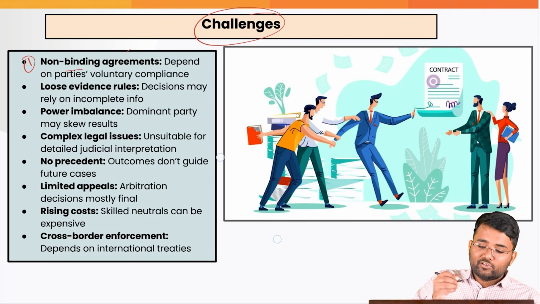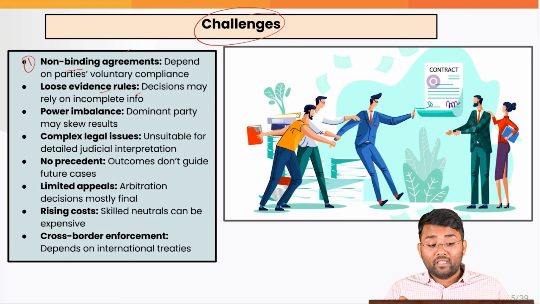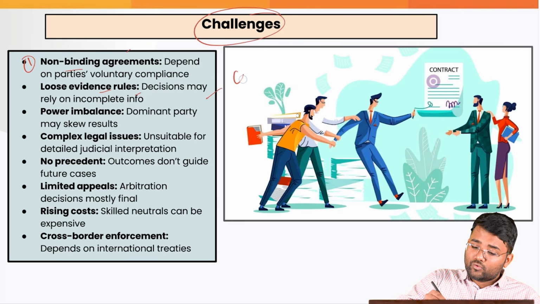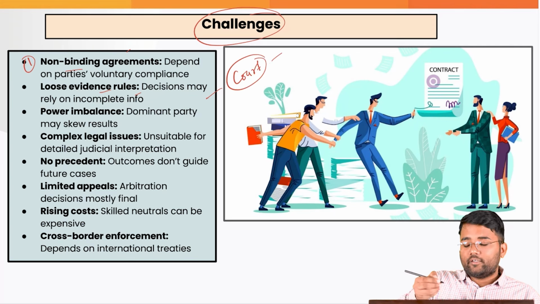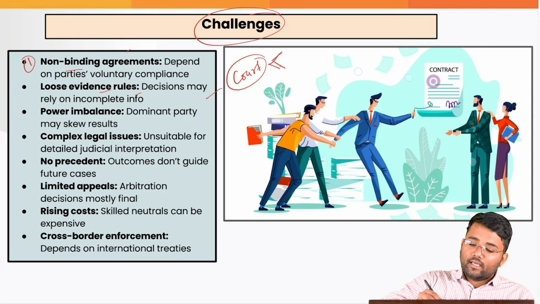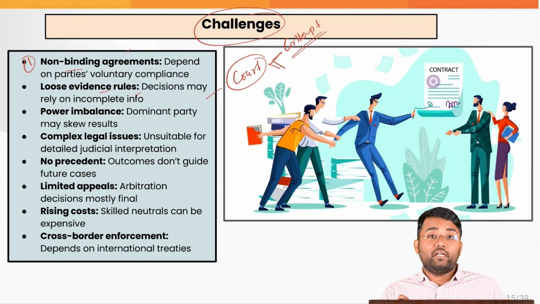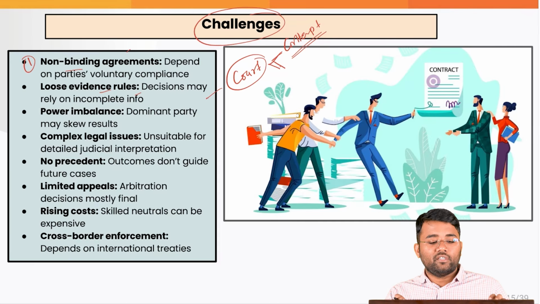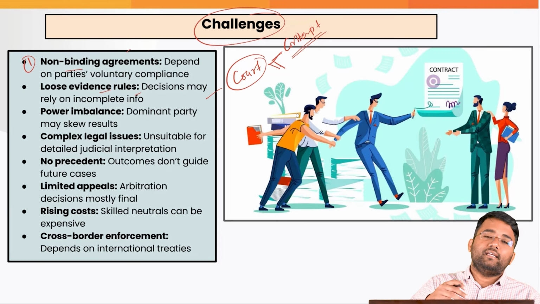Also, loose evidence rules. For example, decisions may rely on incomplete info. Plus, there are various powers that are given to the courts, like for example, contempt of court, and that is one of the reasons people will probably not be ready to mislead the court or give wrong information, which is not the case with these ADR institutions.